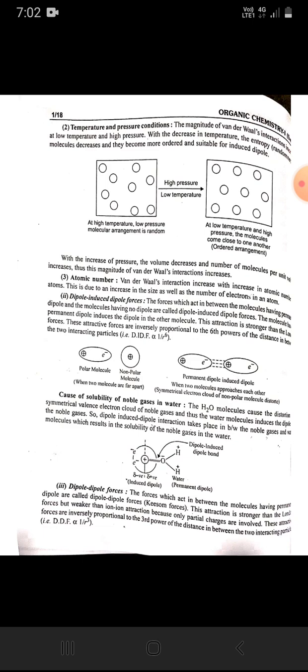So dipole induced dipole interaction takes place in between the noble gases and the water molecules, which results in the solubility of the noble gases in the water.